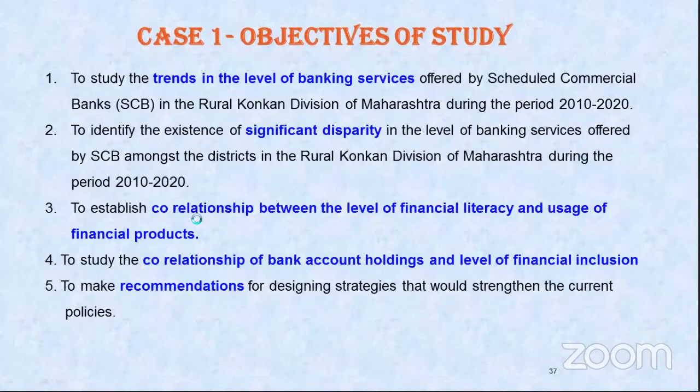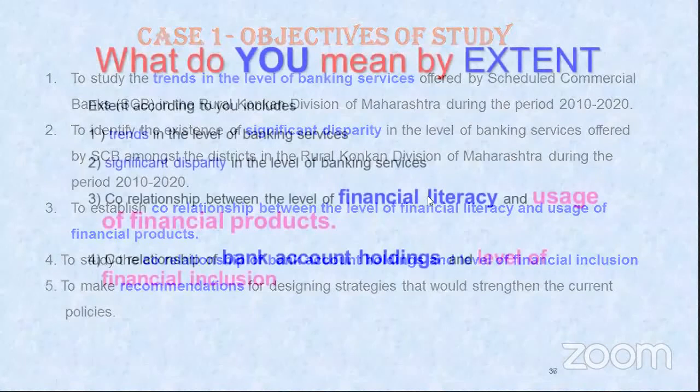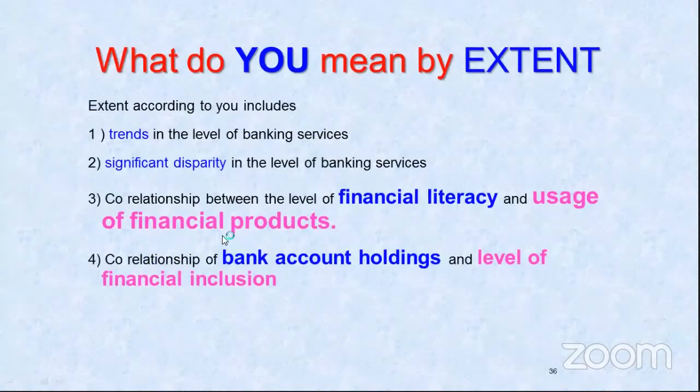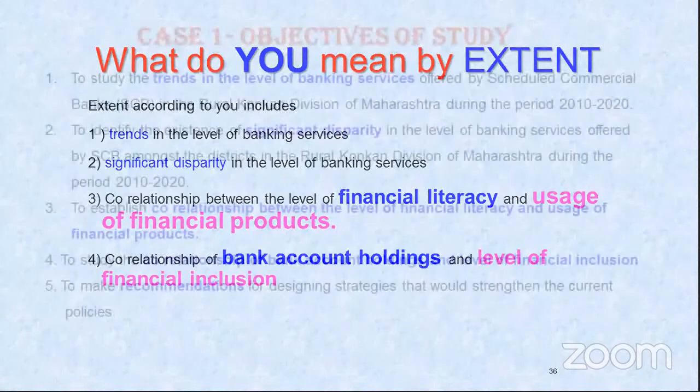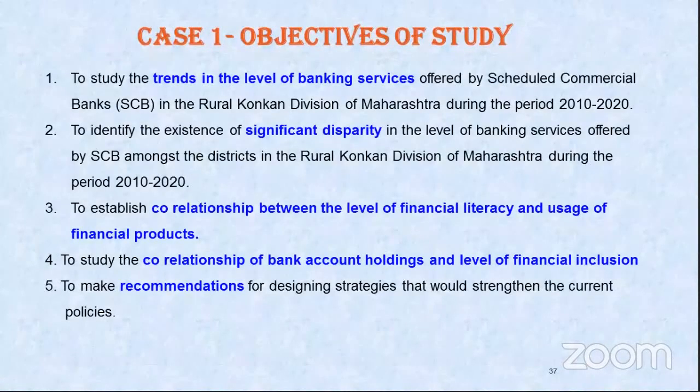To establish correlation, I have written, I want to know financial literacy and usage of financial products. Now, what is financial literacy? Again, you have to define. Financial literacy means whether the villagers are aware of what products are available. So, in your research methodology, you will also mention what financial products you have taken. Whatever financial products are offered, you have to select either all or a few of them and specify in the research methodology that according to the researcher, these financial products are selected for the purpose of study.